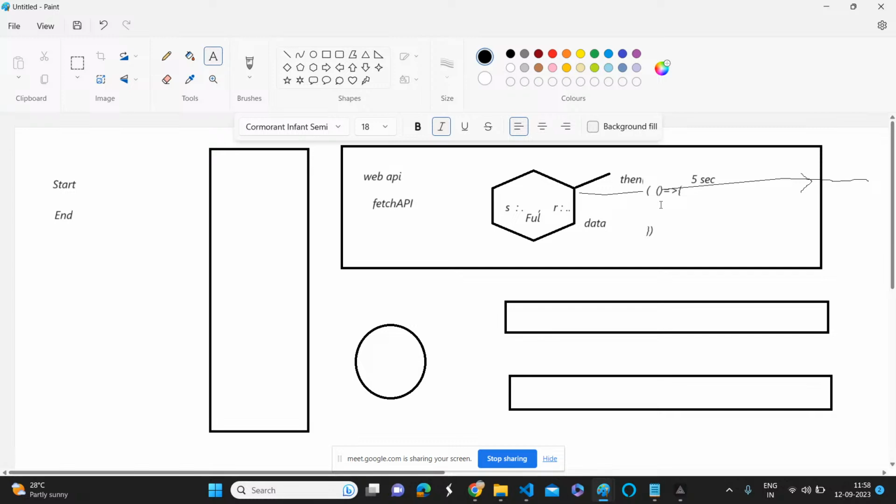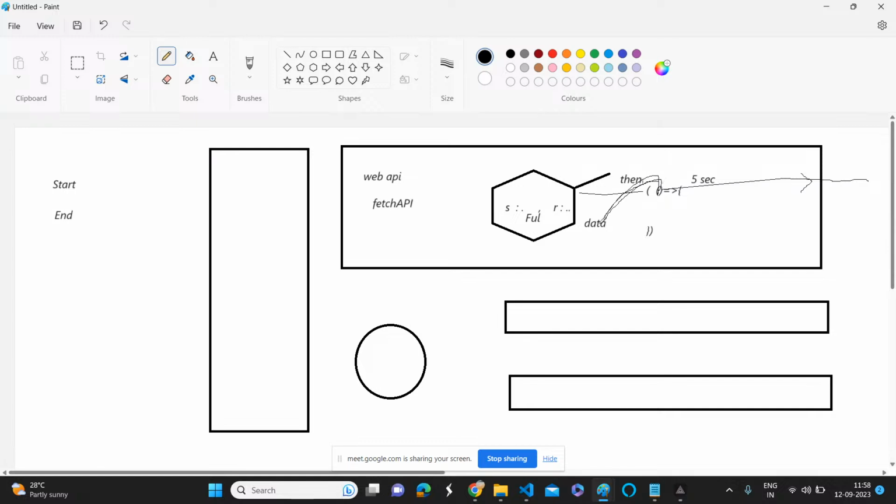Maybe you have a lot of confusion. Don't worry, I will explain in detail. This then method accepts a callback function. It will take this data as an input. Observe carefully, I will explain one more time also.